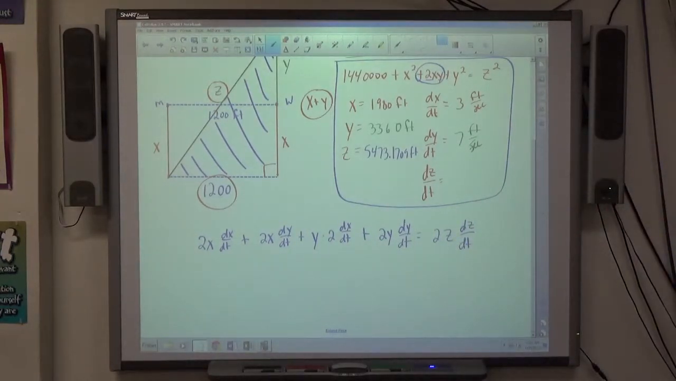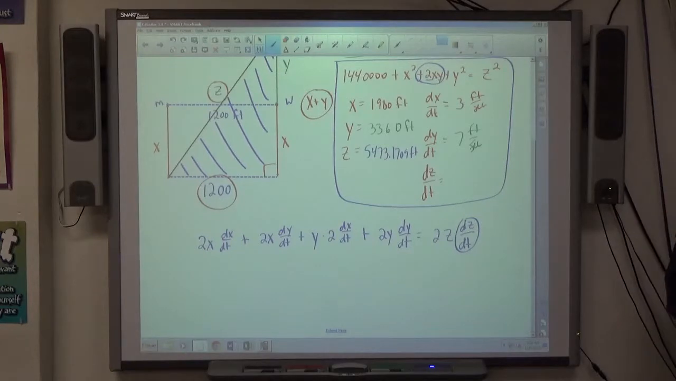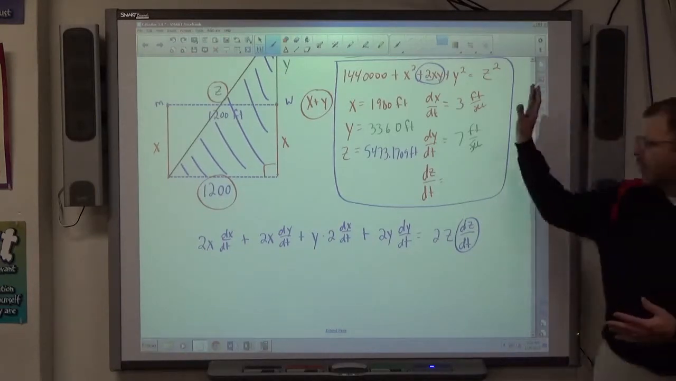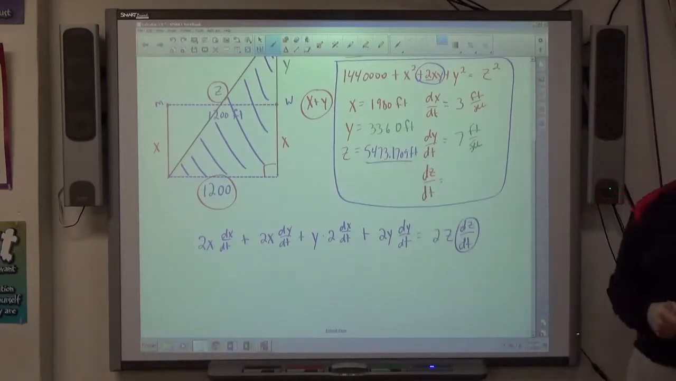And just like that, looking at this, it's a big mess, but we know everything in that entire thing except for that one little thing there. So to get the answer, I simply substitute all these numbers in there, divide by 2z, and we'll get exactly, or approximately, how fast the distance between them is changing. As soon as we approximate it, we can't get an exact answer.